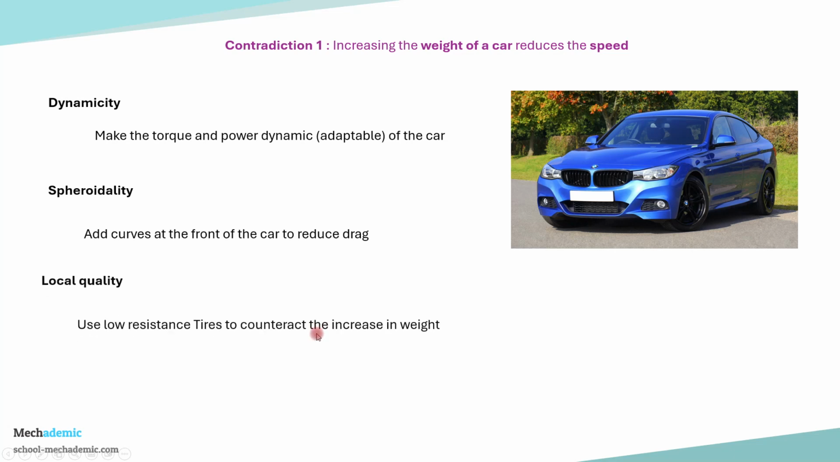The next one is local quality, by increasing or improving the local quality of various components of a car. For example, using low resistance tires. Tires have inherent rolling resistance, which basically limits the speed which a vehicle can reach. If you are reducing the resistance of the tire, then this will counteract the increase in weight, and hence the vehicle will be able to reach higher speed for the higher weight with low resistance tires. So this is local quality. You are changing or improving the quality of a local object in the larger product.